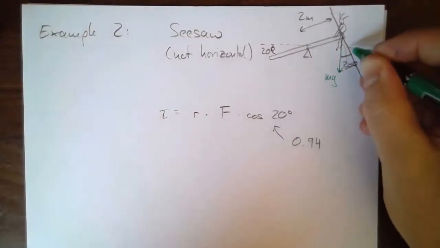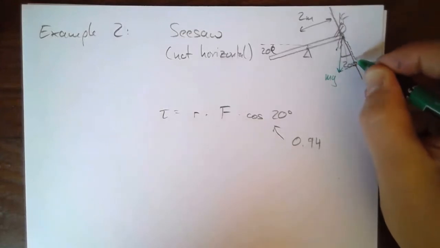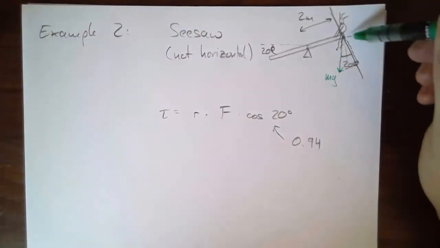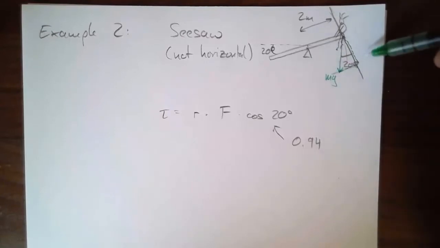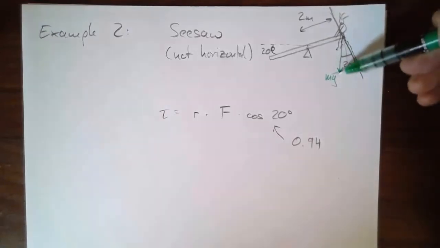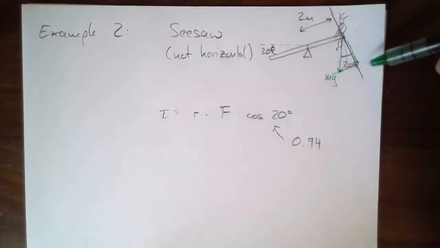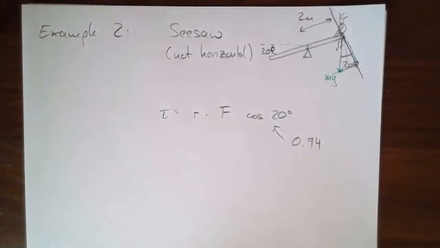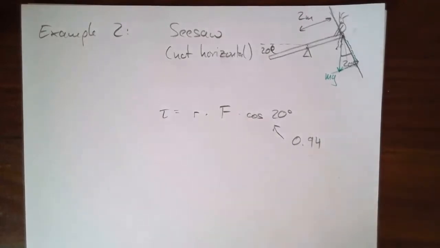So if I split it into components, radial and horizontal, it would look like this and like this. And this is the component we want. It's not quite the same as the force itself, but it's fairly close. It's only 20 degrees off. So the cosine of 20 degrees, 0.94.